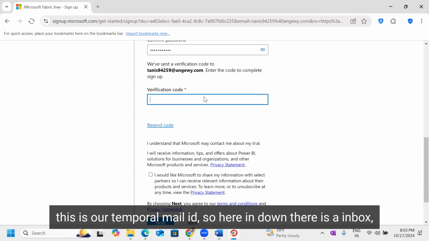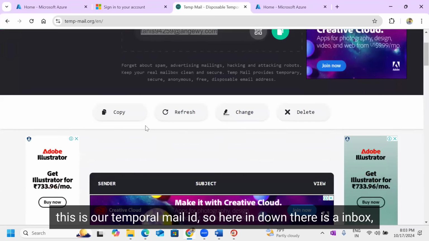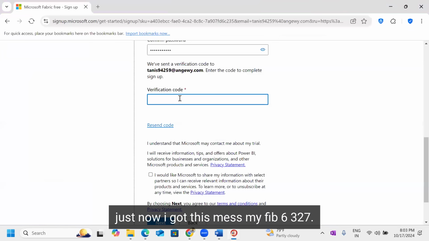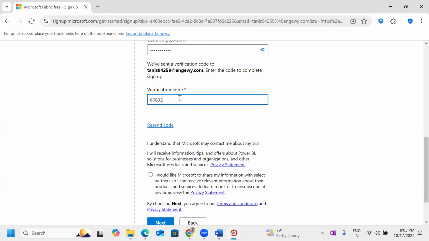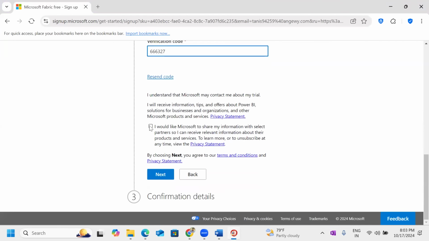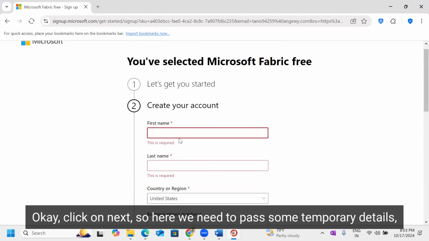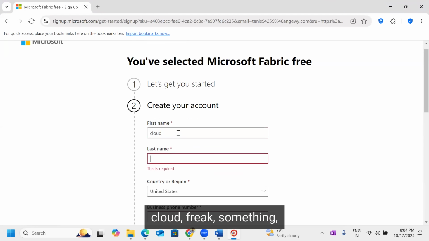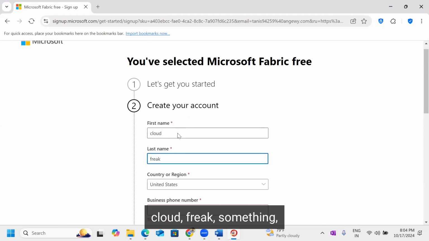So this is our temporary mail ID. Here down there is an inbox. See, 666 327. Just now I got this mail, 666 327. Click on next. So here we need to pass some temporary details. Cloud freak something.